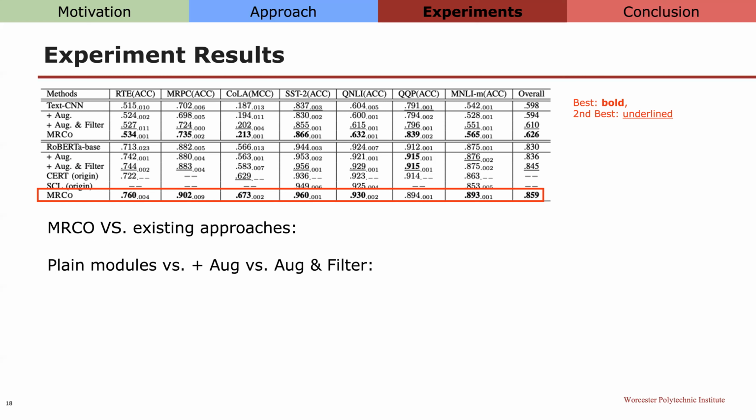Second, compared with the plain module, the module plus AUG, which utilizes all the augmented samples, didn't show consistent performance improvement. This could be due to the noise brought by the augmentation methods, while the filter function shows better performance than the plain module. This indicates simple filter functions can reduce the noise from the augmented dataset. But it should be noted that our method is still better than the filter. So our approach to reduce and exploit the noise is much better than utilizing a threshold to reject samples.